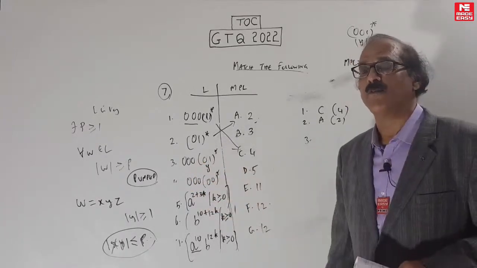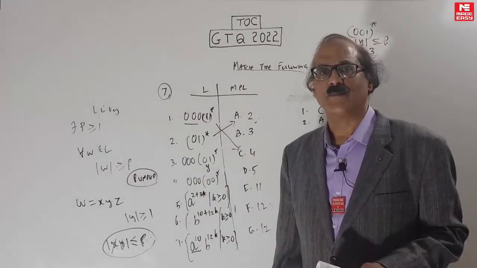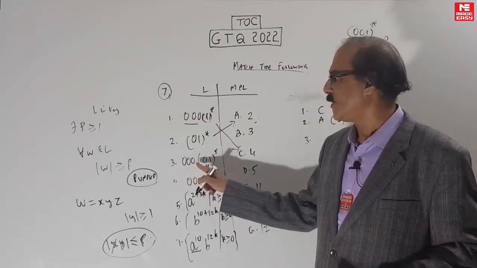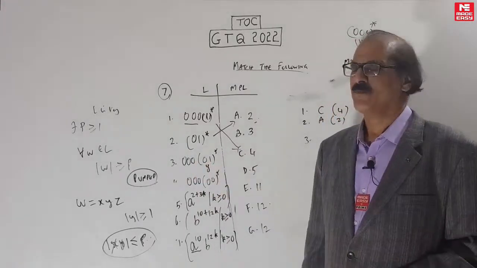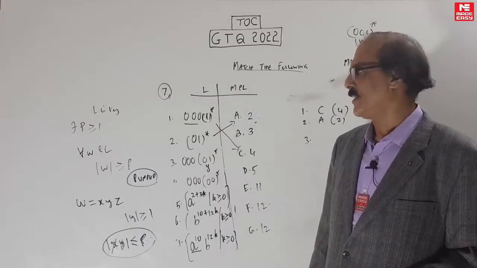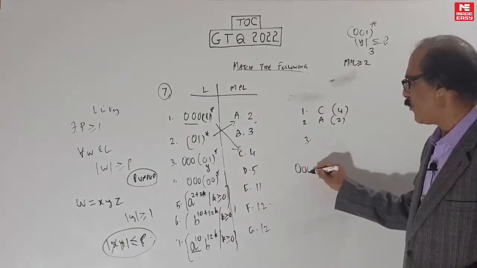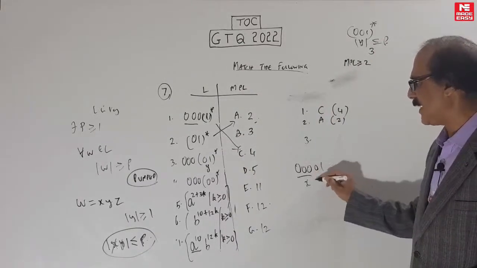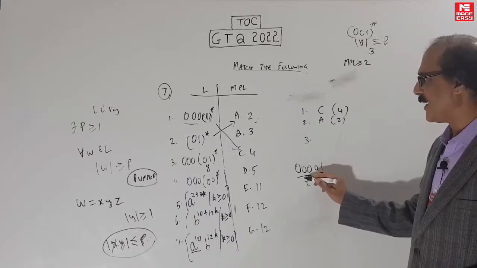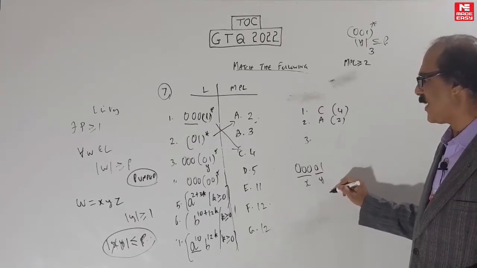While doing one theorem, don't forget the other theorem. You have to go at least 4 here. So here can you take 4? That's the question. If you take 4, what will happen? If you get this string, how will you pump it? You have to take this as x, because you can't take x as null. This part only can be pumped. You will take it as y.